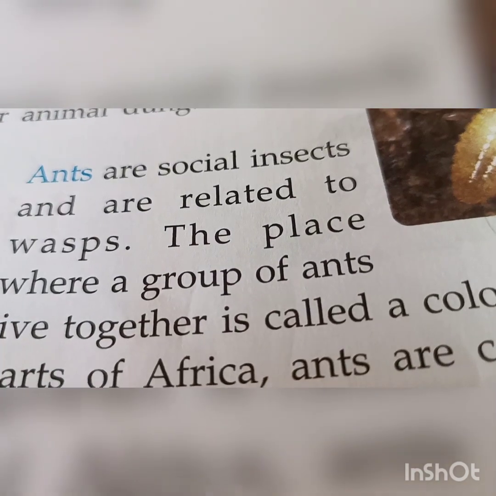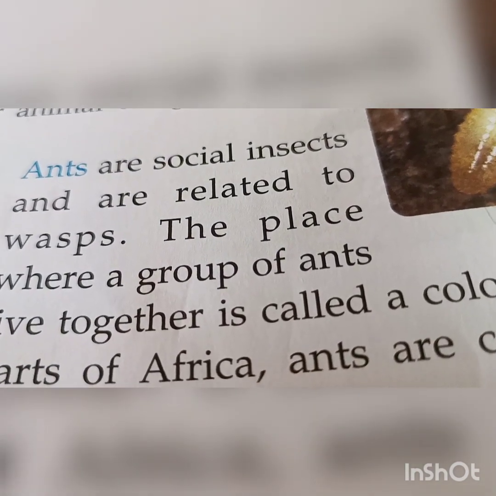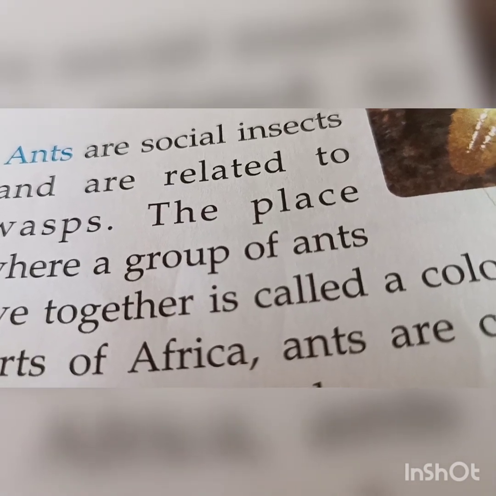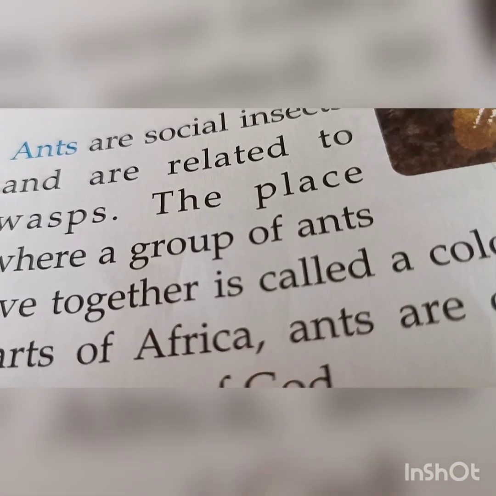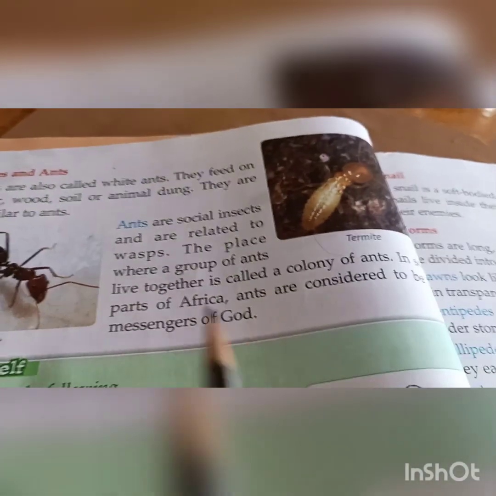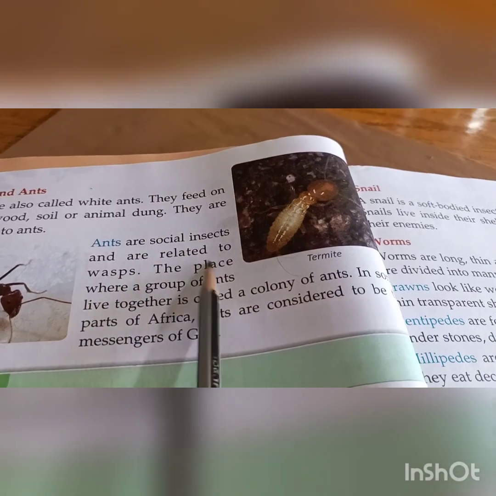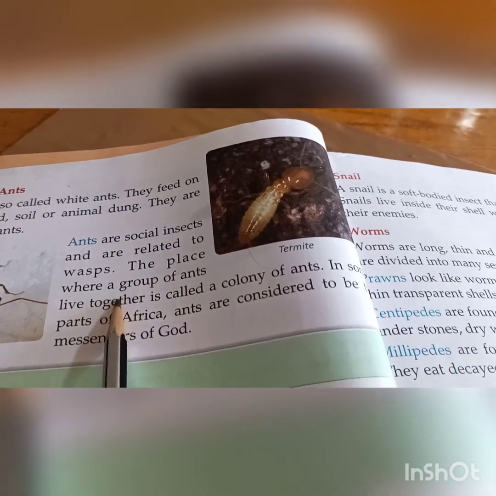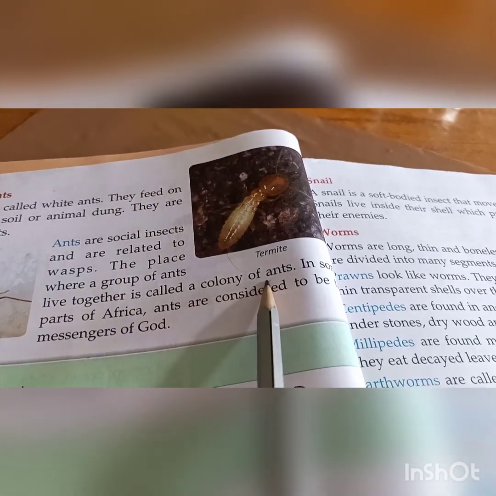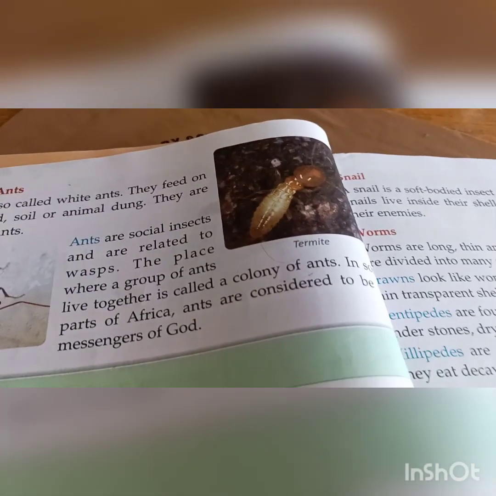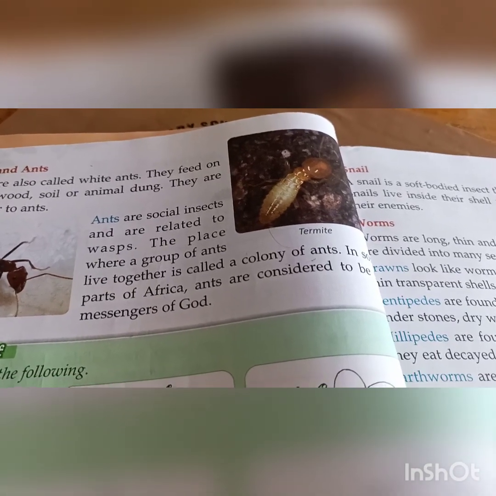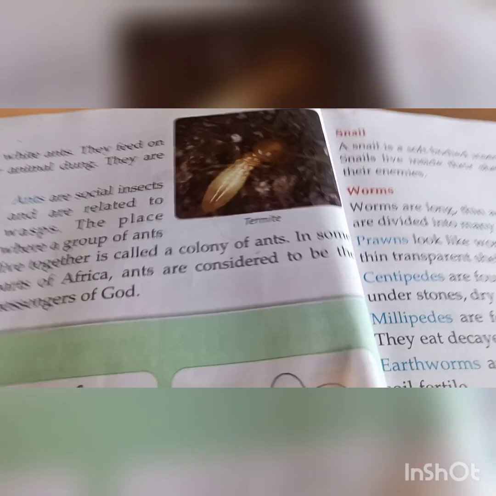Because ants live in groups. The place where a group of ants live together is called a colony of ants.